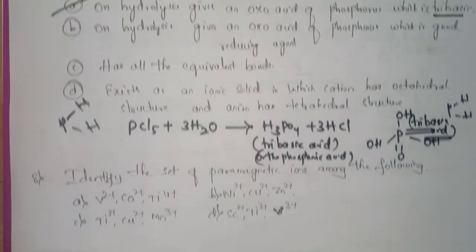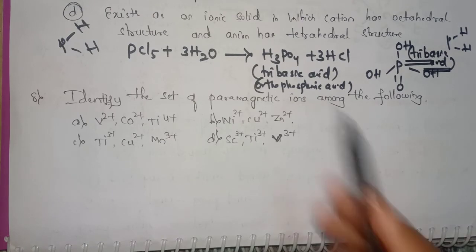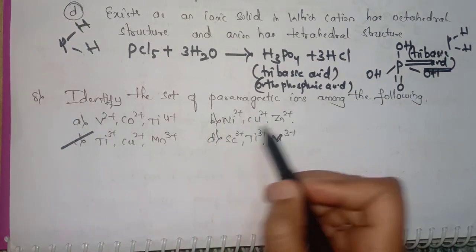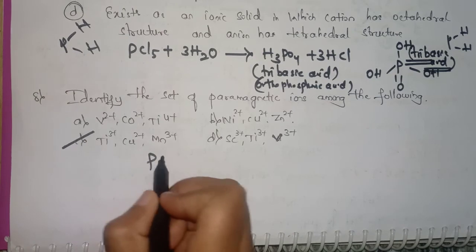Now the next question is: identify the set of paramagnetic ions among the following. The correct option is option C. Here it is having paramagnetic ions. Here paramagnetic ions means they should have unpaired electrons.